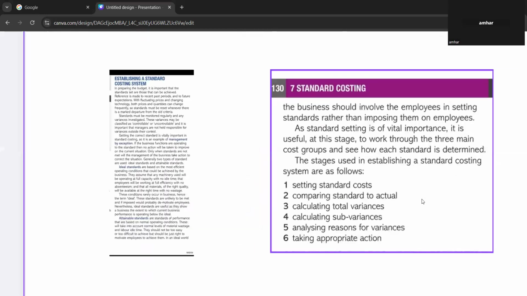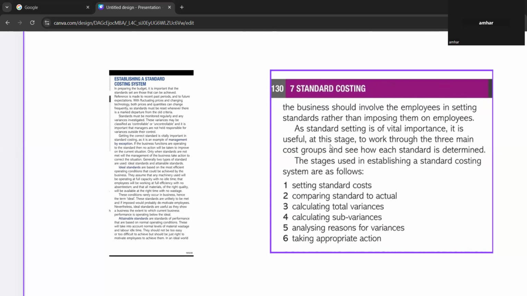Okay, look at the next point. In an ideal world, the business should involve the employees in setting standards rather than imposing them on employees. So what they are saying is that in an ideal world, the business should involve employees in setting the standard rather than imposing it on them, and also that standard setting is of vital importance.